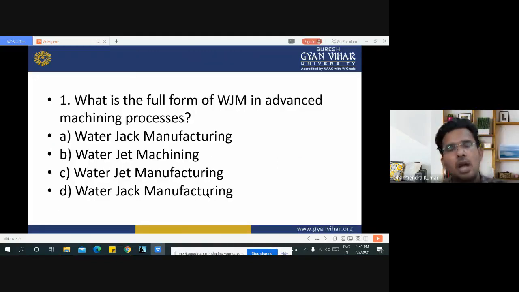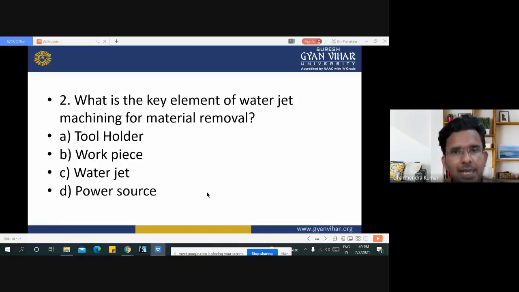Now it's time to check our knowledge on the basis of what we have studied in this lecture. The first question is, what is the full form of WJM in advanced machining processes? We discussed it in the first slide. WJM stands for water jet machining process. The second one is, what is the key element of water jet machining for material removal? As its name suggests, the water jet is the key element responsible for material removal in the water jet machining process.